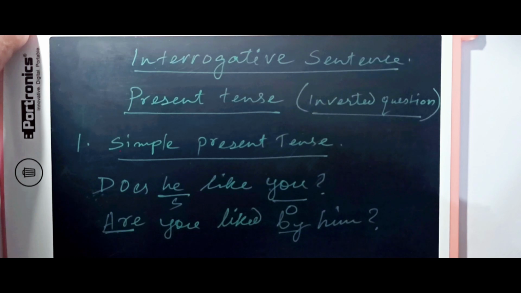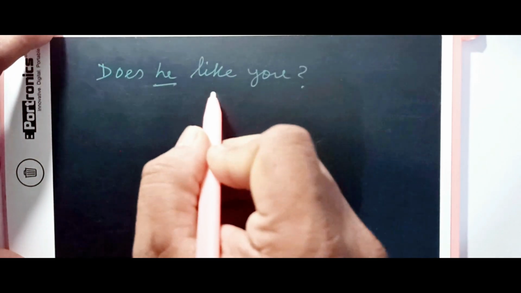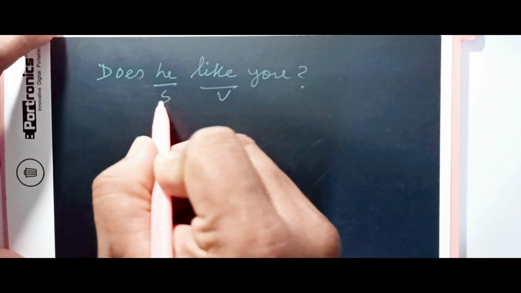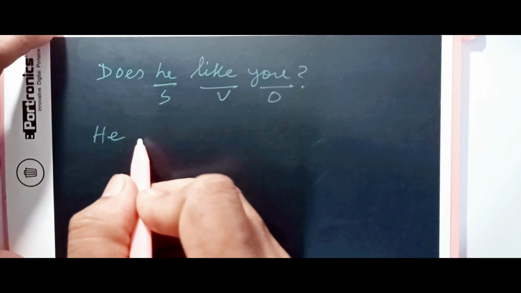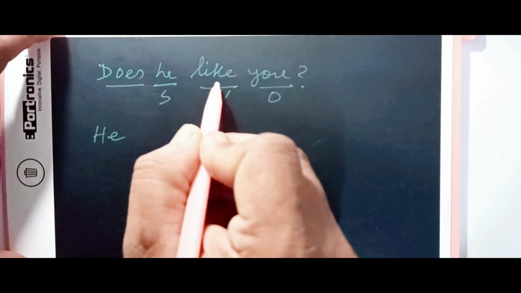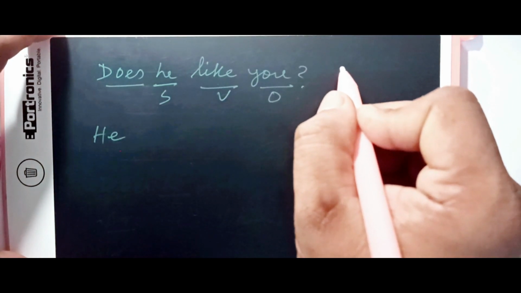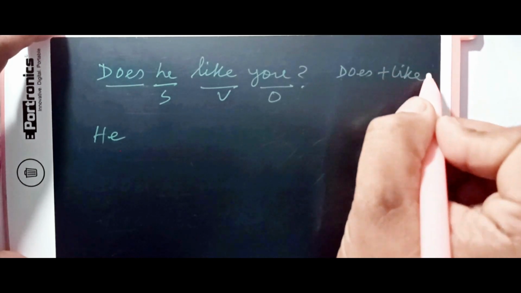Let us see how we can change by changing the sentence first into assertive, and then to passive, and then back again to interrogative. Here's the example. Does he like you? Now it is subject, verb, and object. So what we need to do is bring the subject first in the assertive sentence, and then does plus like.